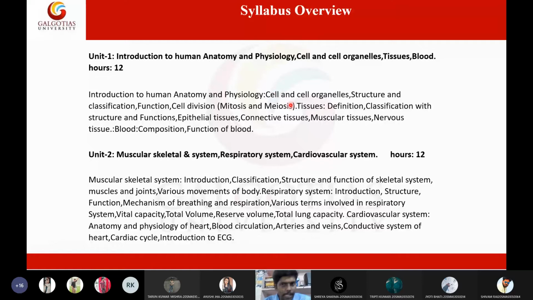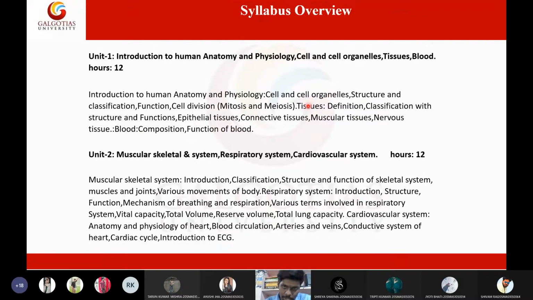In the first unit we have cell organelles, cell structure, and cell functions and cell division, which includes mitosis and meiosis. Then we have tissues. We have the definition of tissues, classification of tissues, and their functions and types of tissues. So we have epithelial tissue, connective tissue, muscular tissue, and nervous tissue, and also we have blood, its composition and its functions.